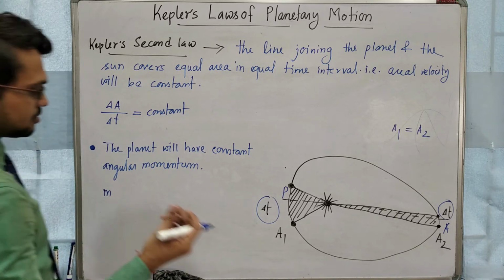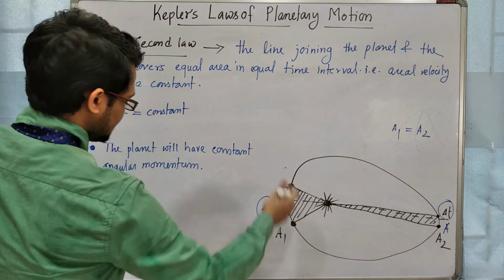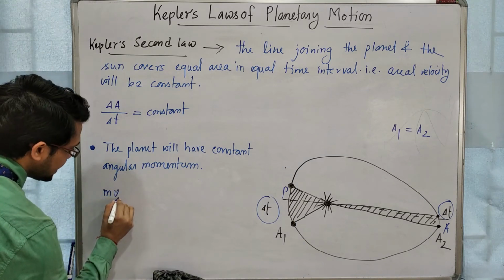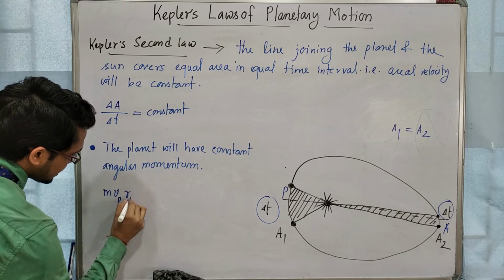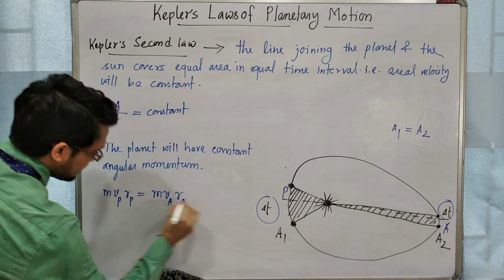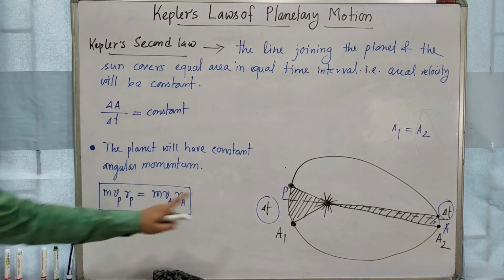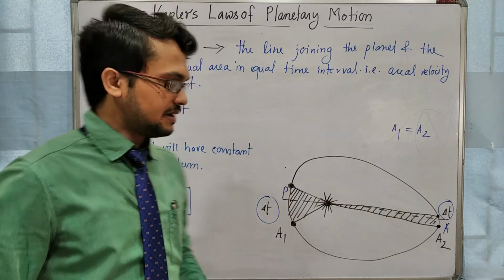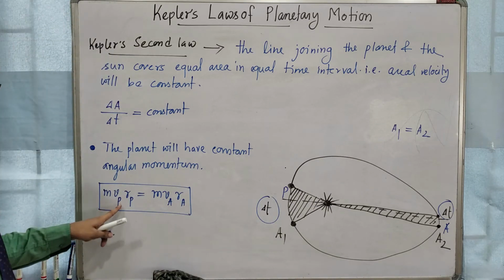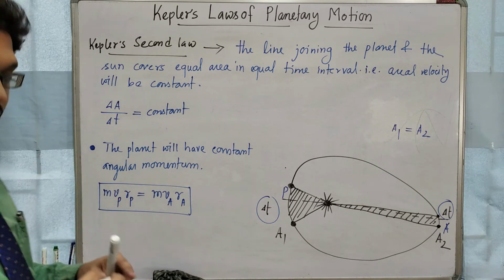Angular momentum means linear momentum into perpendicular distance from the sun. So linear momentum is m v p, and the perpendicular distance is r, so it equals m v a r. This is not only true at these two points, perihelion and aphelion. At any point of its motion, it is true. So m v p equals m v a r. M cancels out, so v into r equals constant.